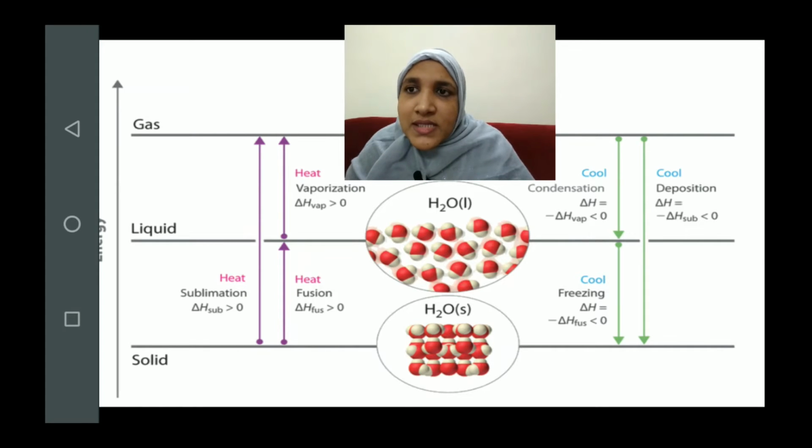Now, if you understand the 3, you will be able to define the remaining 3 exactly in the opposite manner to how you defined the previous 3. It means if you understand what is heat of fusion, you can easily understand what is heat of freezing, which is exactly opposite of fusion. In the same way, if you know what is heat of vaporization, you can easily say what is heat of condensation, because condensation is exactly opposite of vaporization. Okay, if we know one of the terms, we can define its reverse term easily.